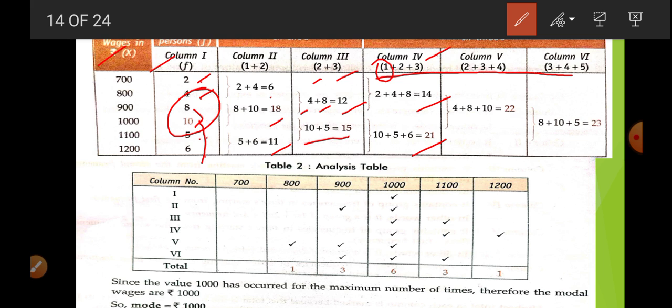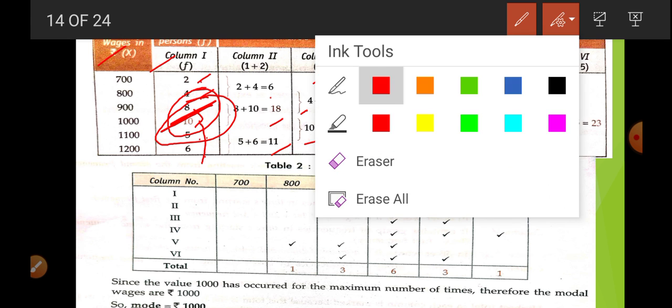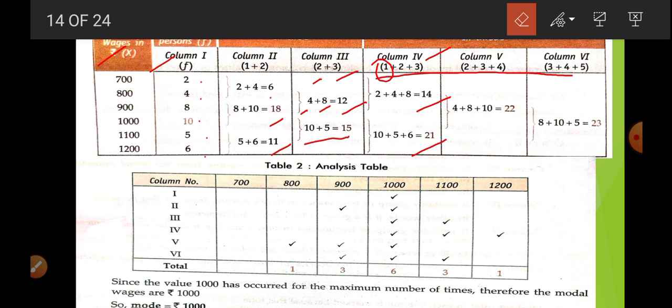Now next is 3 plus 4 plus 5. So it starts from 8: 8 plus 10 plus 5. Okay, so when we go to column 6, it is 3 plus 4 plus 5. At the third, the number is 8, then 10, then 5. So this will be added, and we get 23. Now we are going to construct the analysis table.